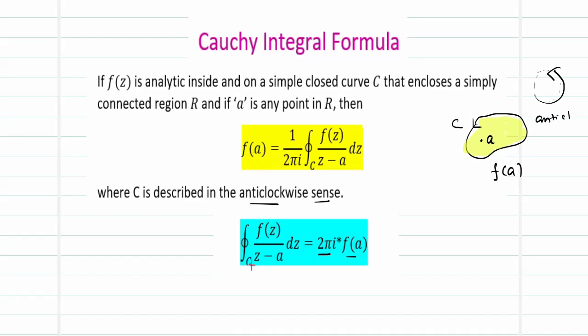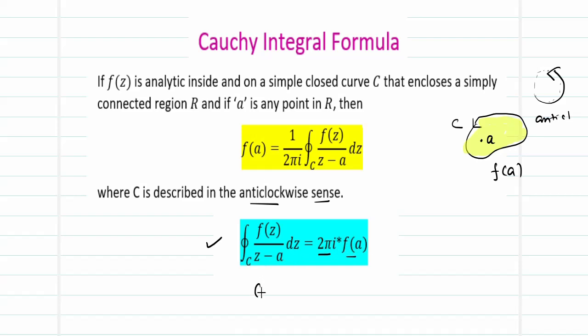So the value of the integral is 2 pi i into f of A. This is the formula most practically applicable for solving our engineering problems, so we will keep this in memory: the integral over C of f of z by z minus A dz is 2 pi i times f of A.